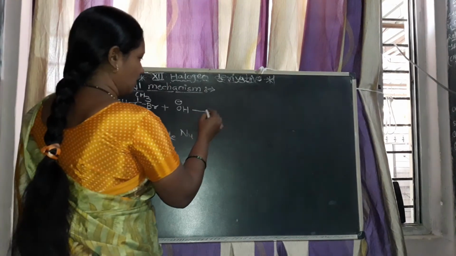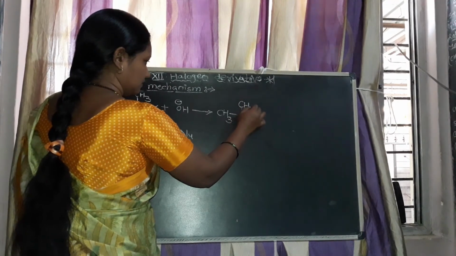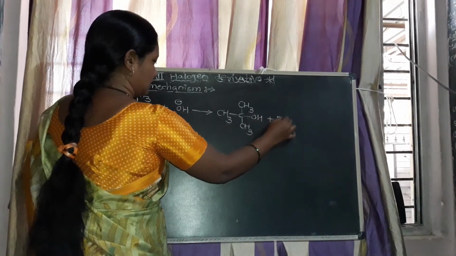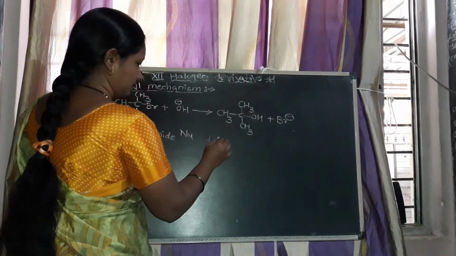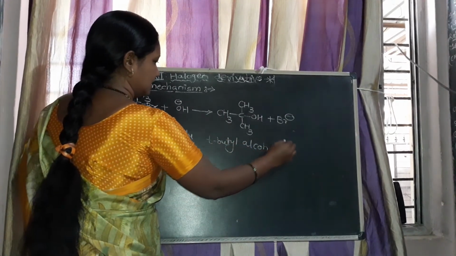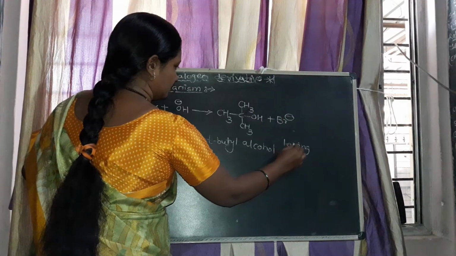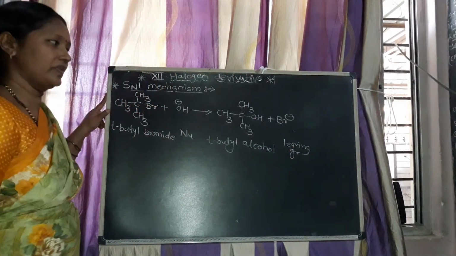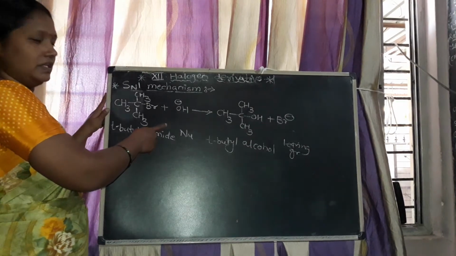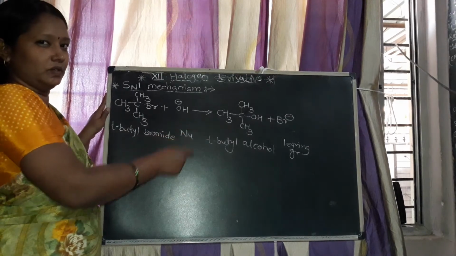It forms the product tertiary butyl alcohol, plus the leaving group Br minus. According to the statement, the general reaction is: tertiary butyl bromide on reaction with hydroxide ion nucleophile forms the product tertiary butyl alcohol and leaving group Br minus.